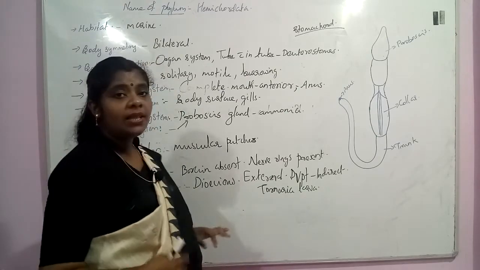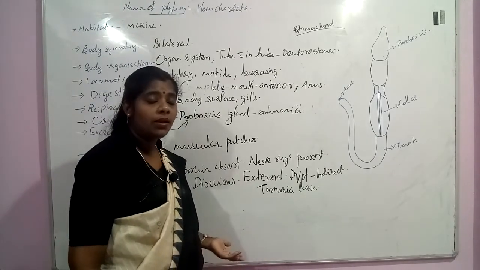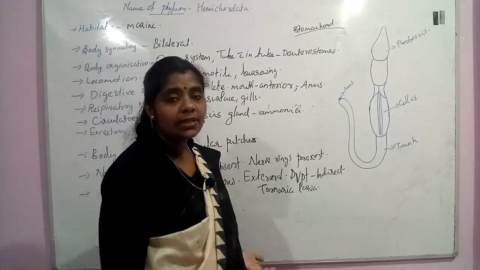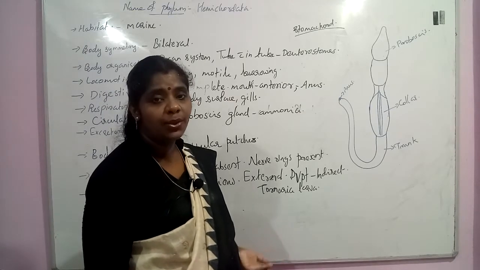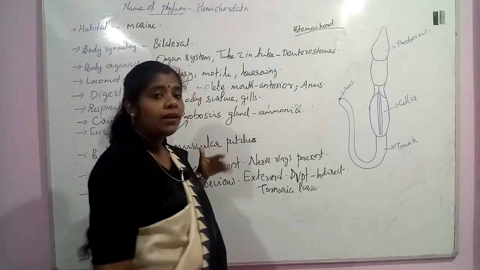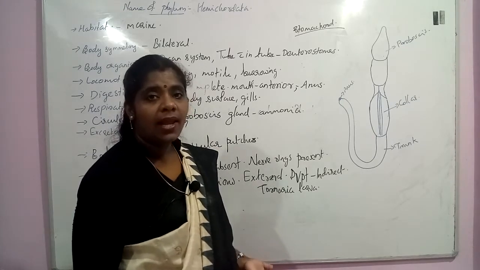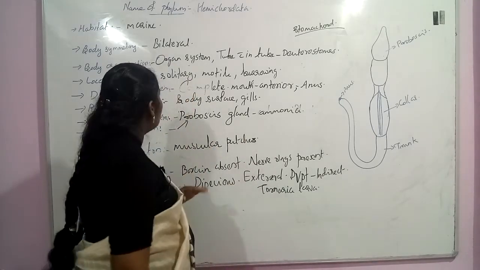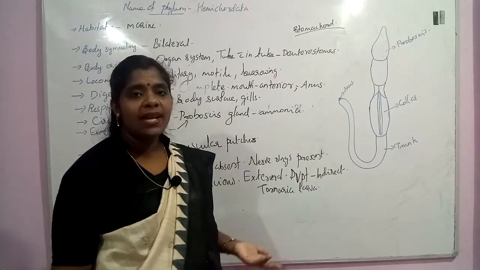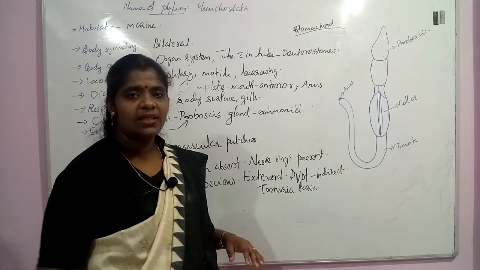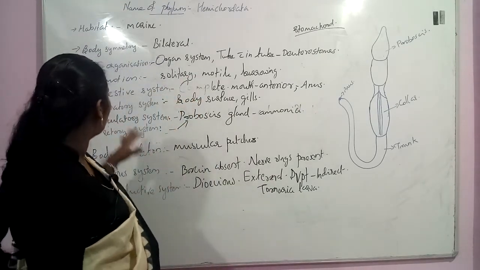They have bilateral body symmetry and organ system level of body organization, with a tube within a tube body plan. They are deuterostomes and triploblastic. They are true coelomates and have an enterocoelom. They are motile, solitary organisms with a burrowing habit.